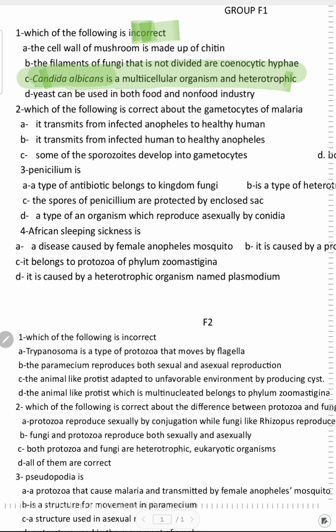Now, question number 2. Which of the following is correct about the gametocyte of malaria? First of all, highlight the keywords. In this question we will choose the correct, or true, answer for the gametocyte of malaria. We know that the gametocytes are the structures that transfer from the human to the mosquito. So we will choose this answer: it transmits from infected human to healthy Anopheles mosquito.